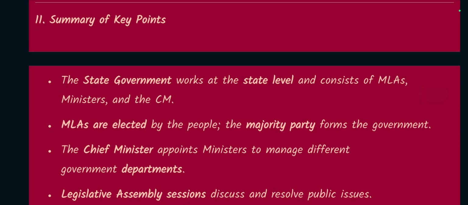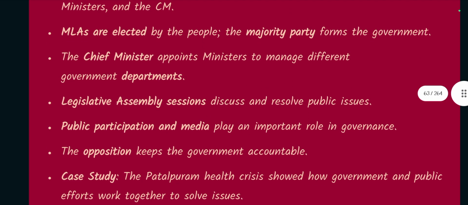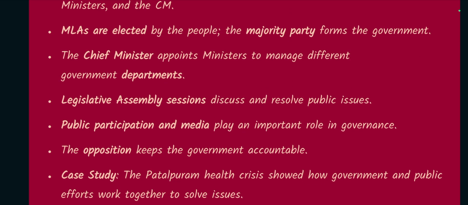Now the summary of key points. The state government works at the state level and consists of MLAs, ministers and the CM. MLAs are elected by the people. The majority party forms the government. The chief minister appoints ministers to manage different government departments.